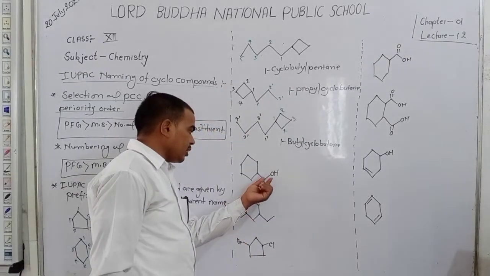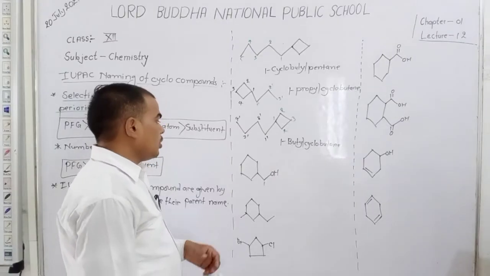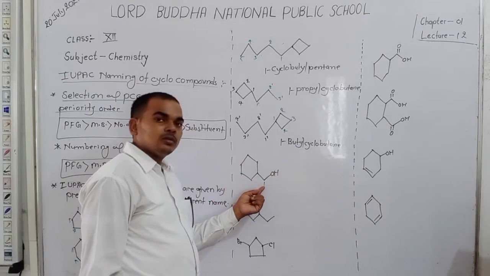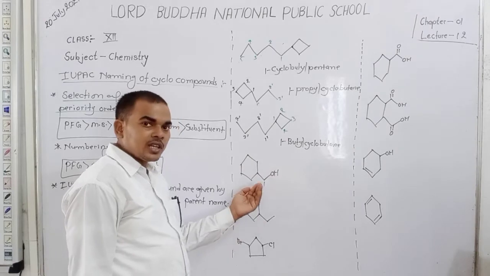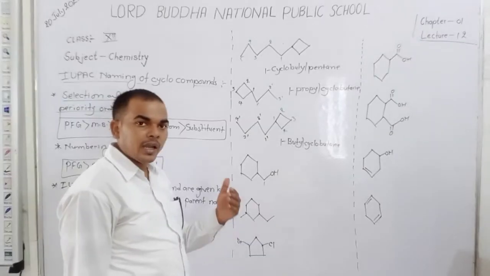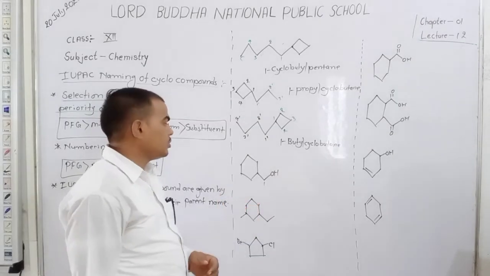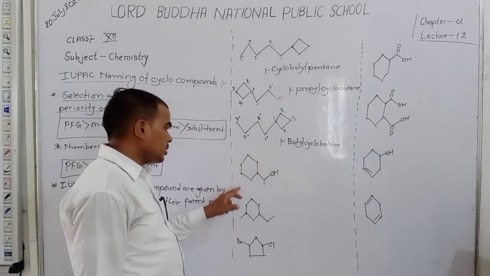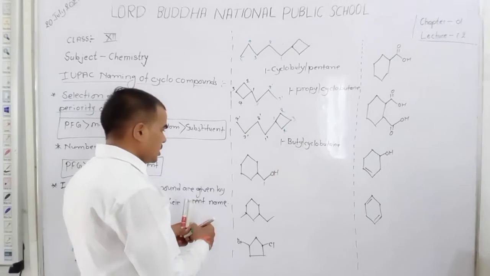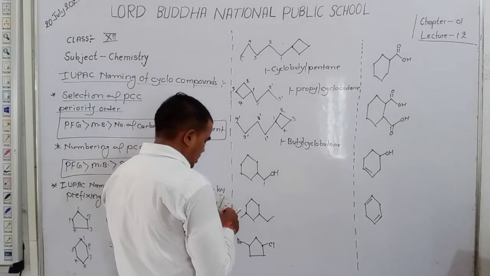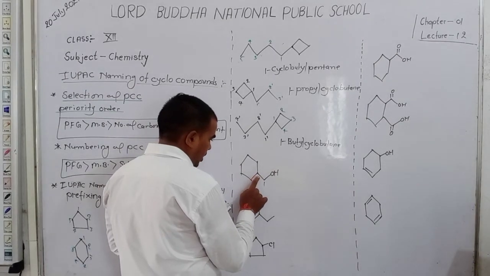So give the priority to the functional group. So we count only the carbons. We count the carbon as PCC. We treat here the open chain as PCC, parent carbon chain. So here this cyclic chain is treated as a substituent.